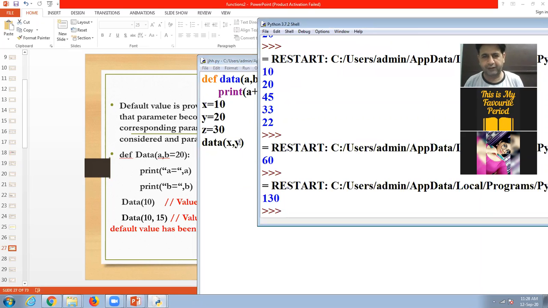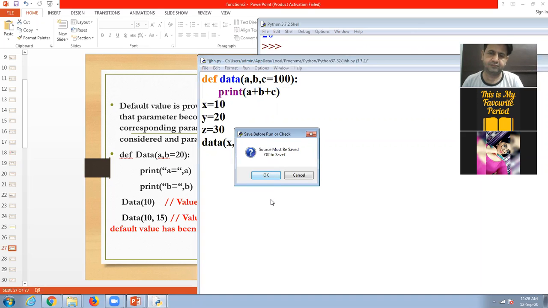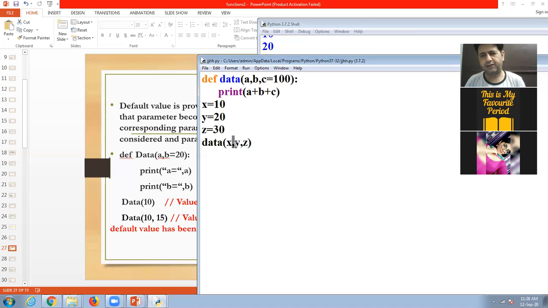But if we provide the value, the default value will be totally ignored. It will take the value sent by the user. Let's look at 10, 20, 30: here c will not be equal to 100, it will be equal to 30.